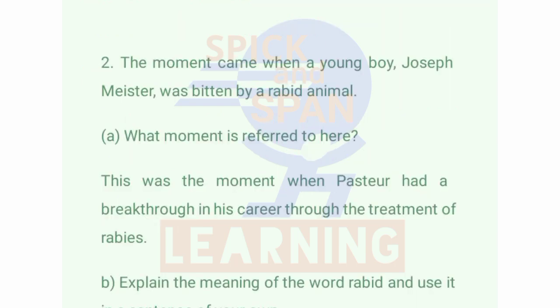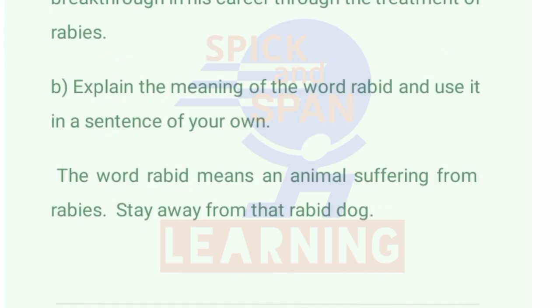Reference number 2. The moment came when a young boy, Joseph Maistre, was bitten by a rabid animal. Question: What moment is referred to here? Answer: This was the moment when Pasteur had a breakthrough in his career through the treatment of rabies. Question number B. Explain the meaning of the word rabid and use it in a sentence of your own. Answer: The word rabid means an animal suffering from rabies. And the sentence is, stay away from that rabid dog.